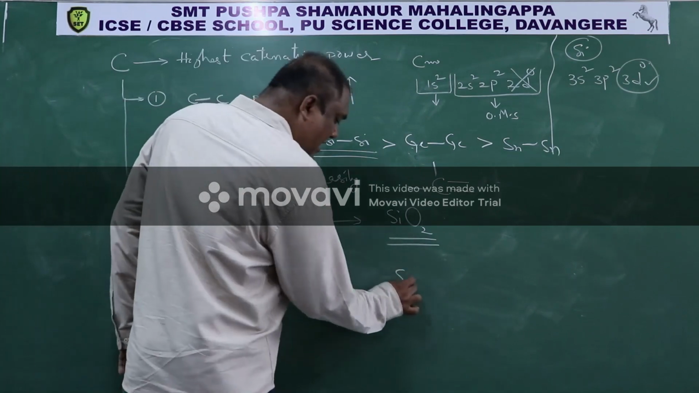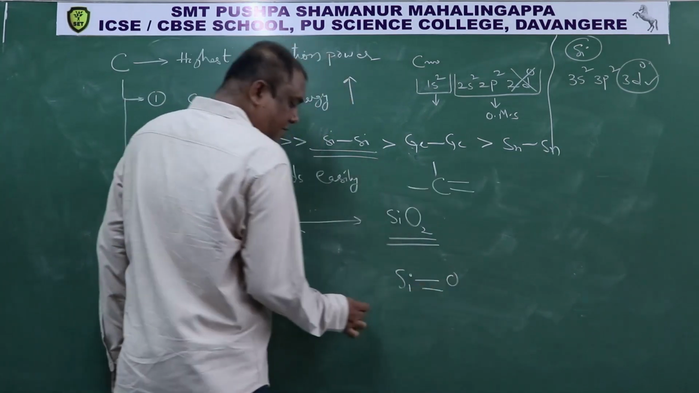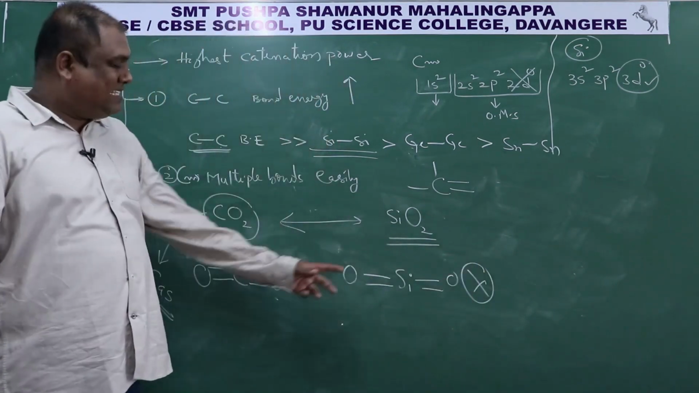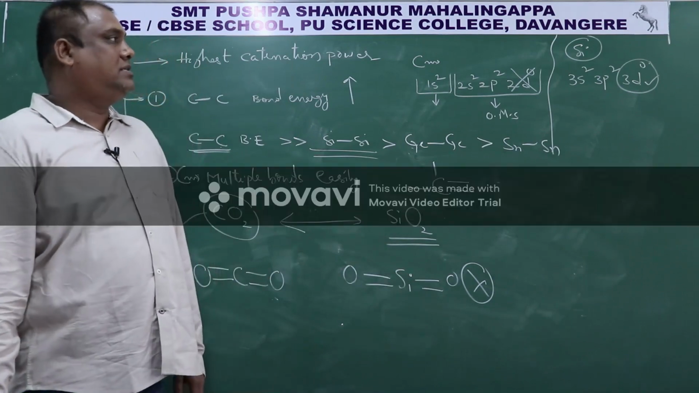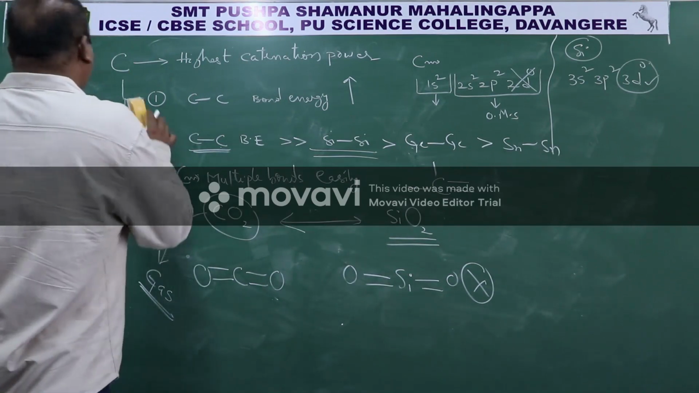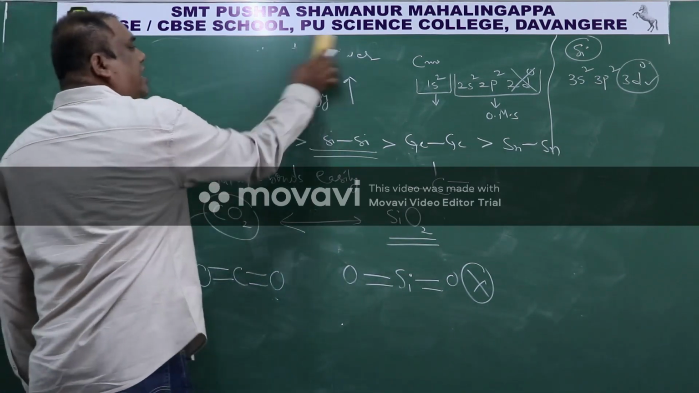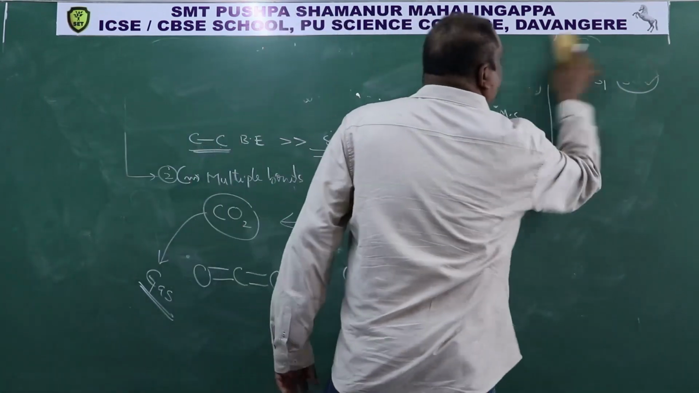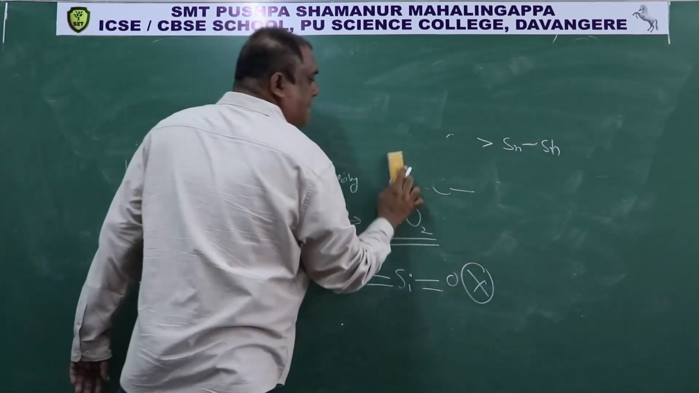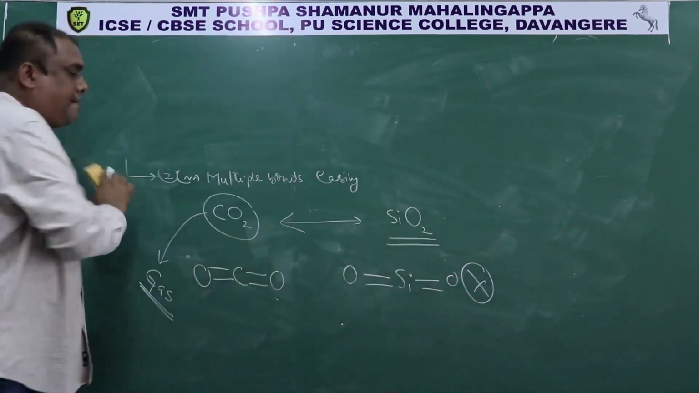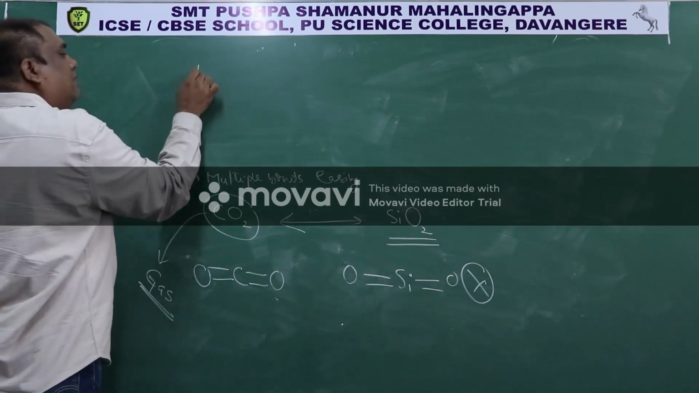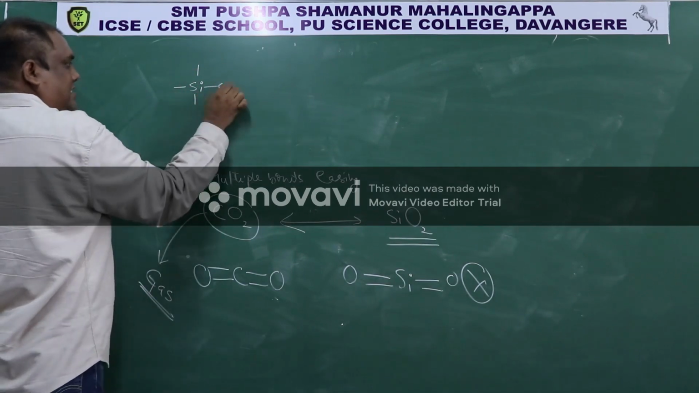Now, O double bond silicon double bond O: this structure is wrong because silicon cannot form multiple bonds. Then, what is the structure of SiO2? Silicon valence is 4, but not multiple bonds, all single bonds with oxygen.